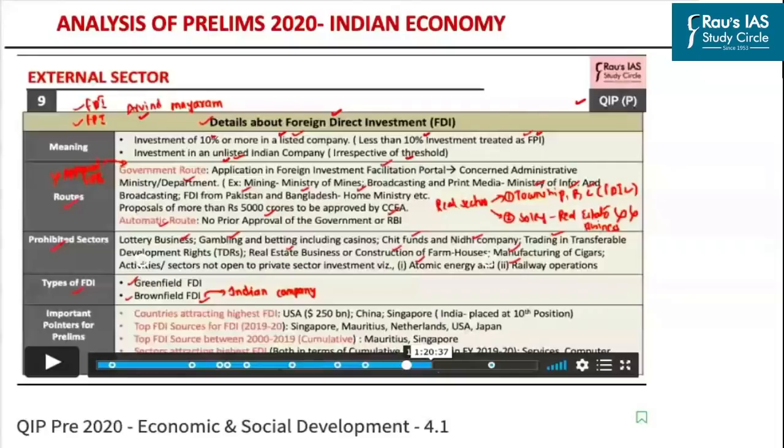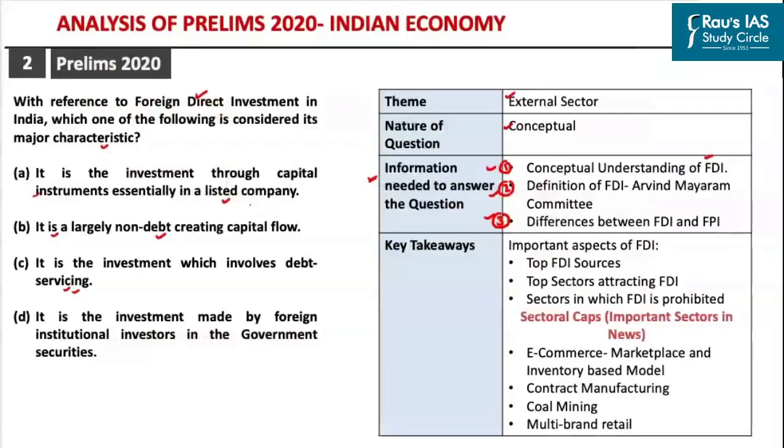So, if you come back to the question which was asked in Prelims 2020, the first option says that it is an investment through capital instruments essentially in a listed company. Foreign direct investment can take place even in an unlisted company. So this option is wrong. If you read option D, it says investment made by foreign institutional investors in government securities, which we know is foreign portfolio investment.